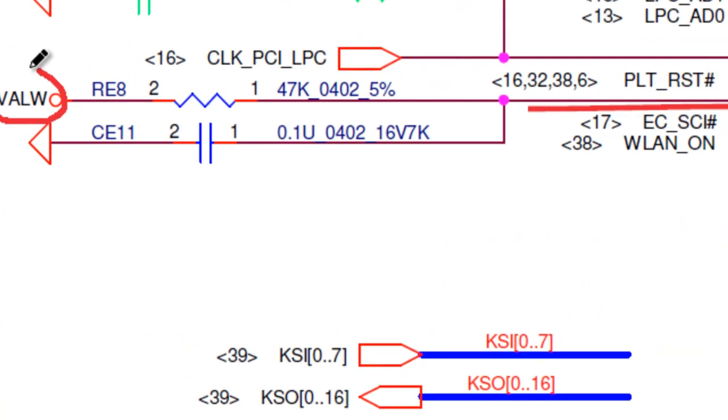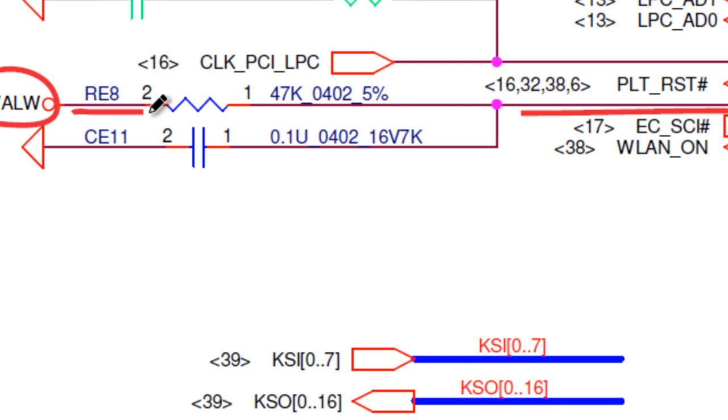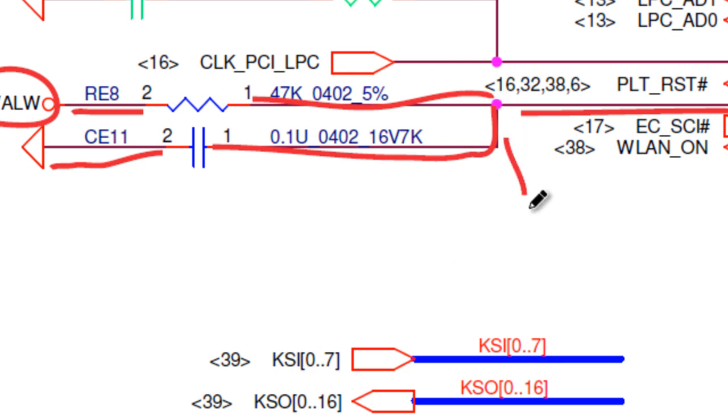Here 3 volt is already given and connected to one resistor, then this junction, and again there is a capacitor going to ground. This is called the RC circuit to generate a delay. So this RC circuit generates the EC reset. It generates a 3 volt at this point, and once the SIO receives this 3 volt, it comes out of reset and is ready to work.